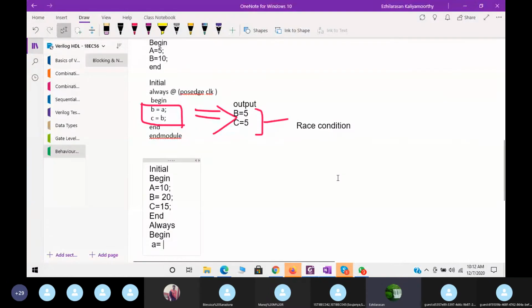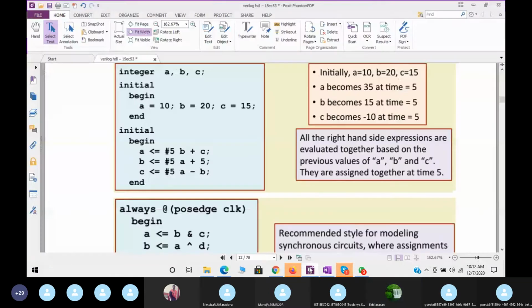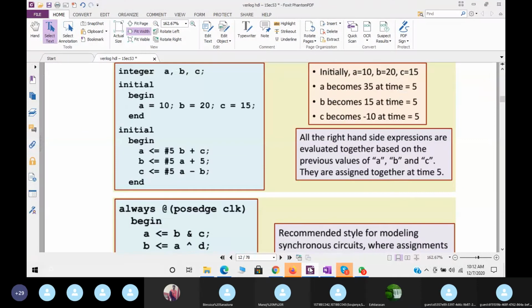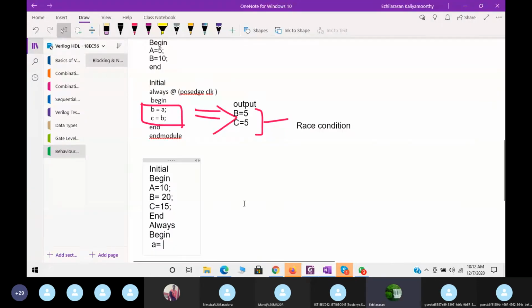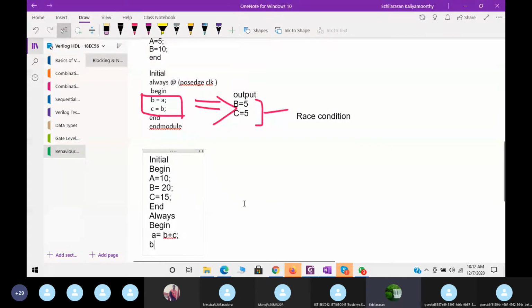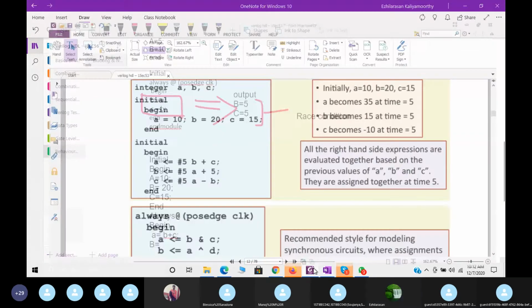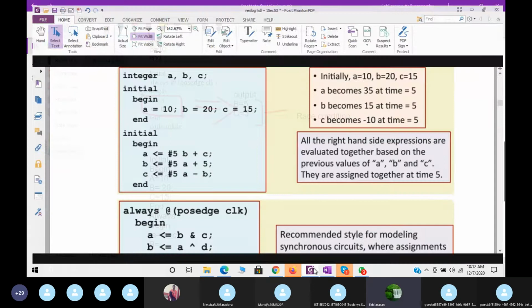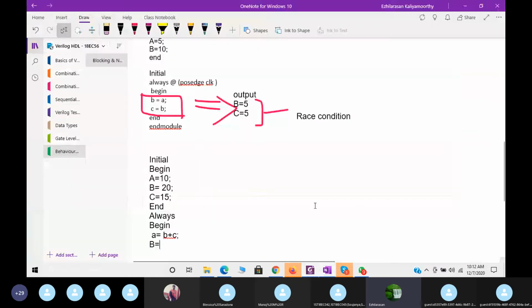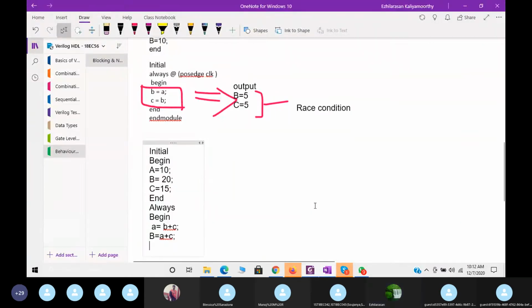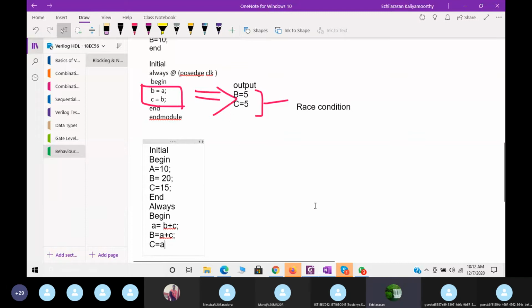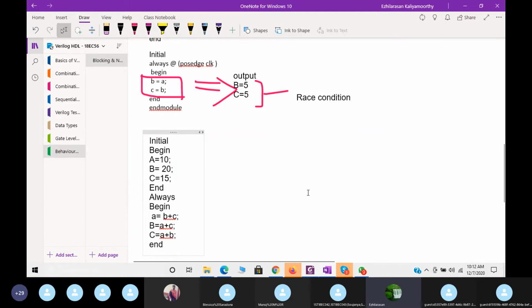A equal to B plus C. Then B equal to A. This is the example I am showing. Then C is equal to A plus B. Then end. This is the one block of statements.